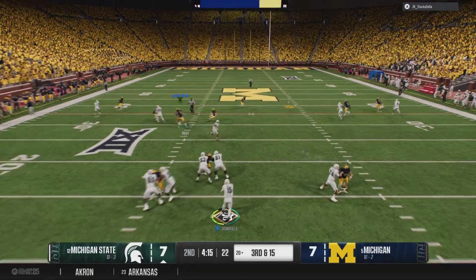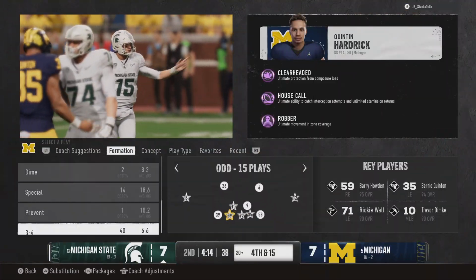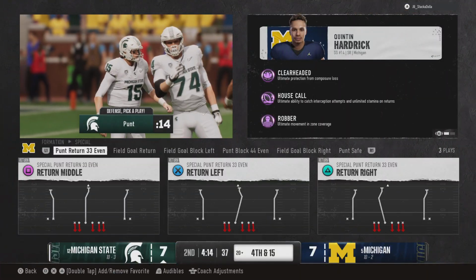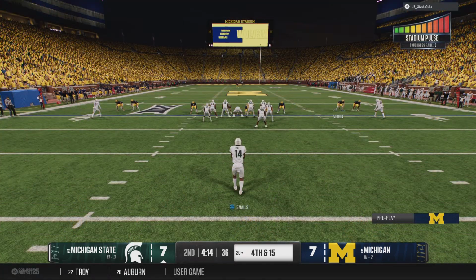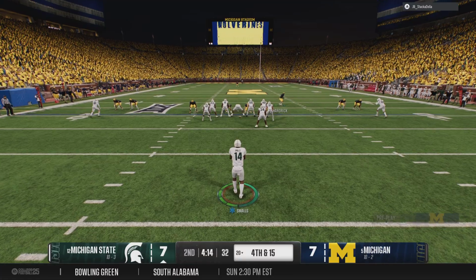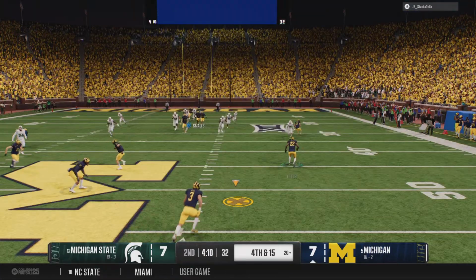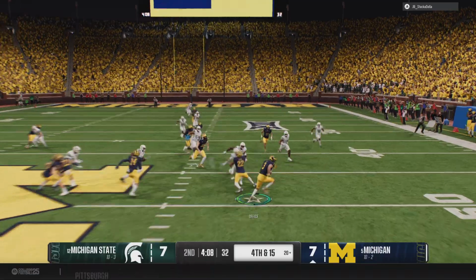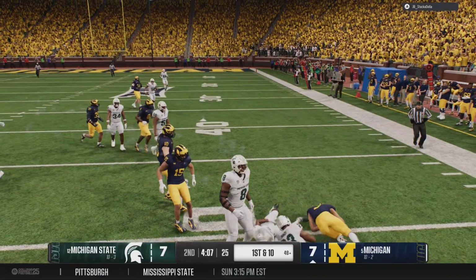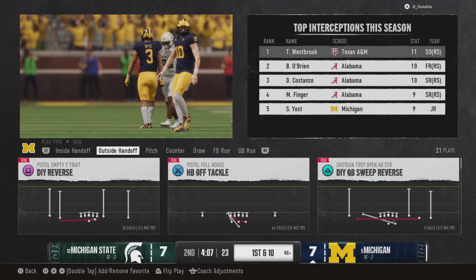Drops back, looking to throw for it on 3rd down. But they don't connect. It's incomplete, and it brings up 4th down. Boy, this is all about the defense here. Nice stop on 3rd down, but really it's about trying to get this offense behind the sticks. Once you get them behind the sticks, you can mix up your coverages, really affect the quarterback's eyes and disrupt the timing and the rhythm of what the offense is trying to do. Now we've got another big 4th down coming up.